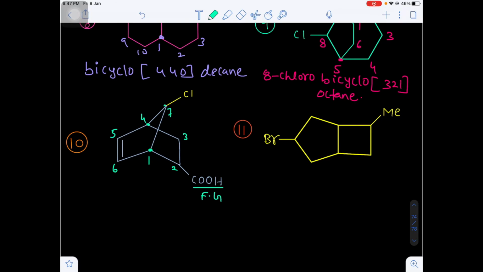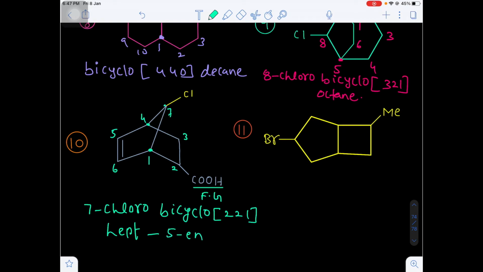So overall the molecule has the IUPAC name 7-chloro. On the 7th position chlorine is there. 7-chloro bicyclo. What is the XYZ value? 2 2 1. Bicyclo 2 2 1. Total how many carbons are there? 7 carbons are there. Hept. There is a double bond between 5 and 6. That's why I am taking the 5-ene.